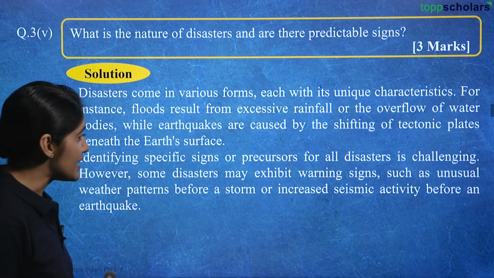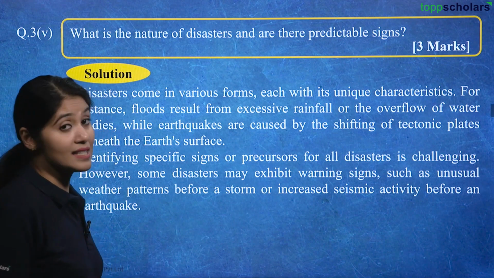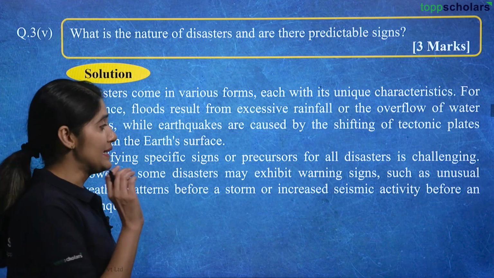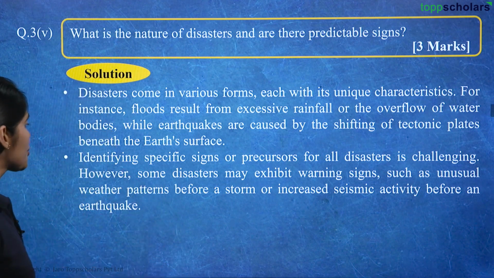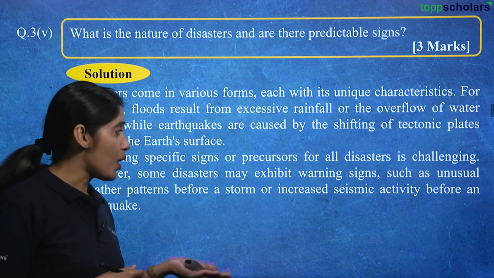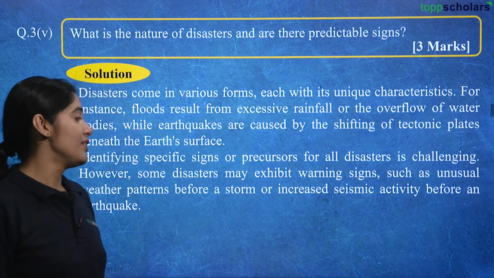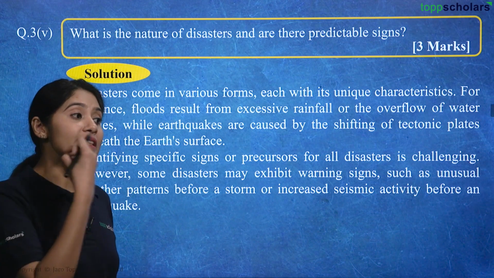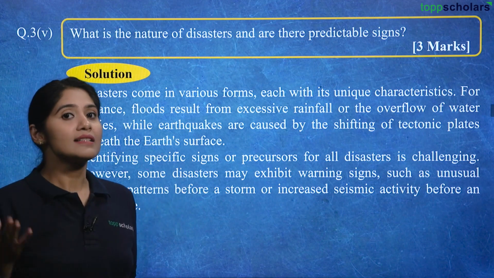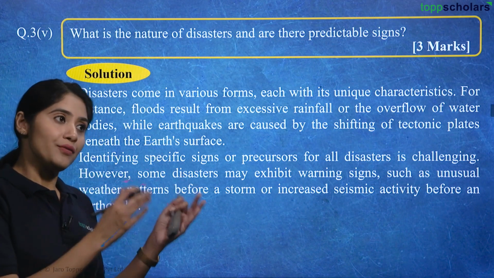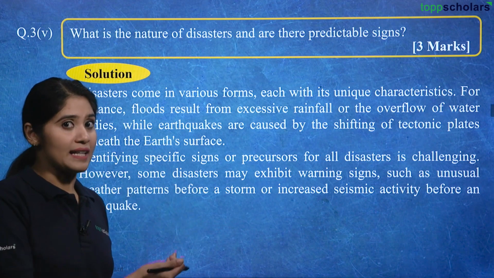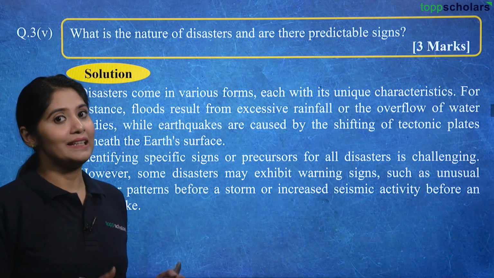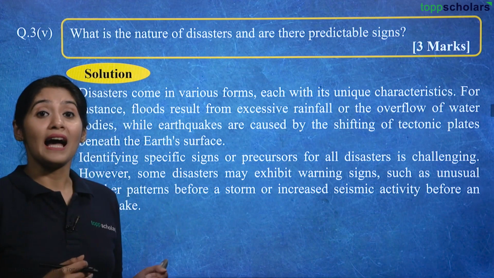Identifying specific signs or precursors for all disasters is challenging. However, some disasters may exhibit warning signs, such as unusual weather patterns before a storm or increased seismic activity before an earthquake. So these are certain signs which actually tell you that a disaster is about to happen. If you can read into these kinds of signs from past data, then you will be better prepared to face these disasters and save lives and property.